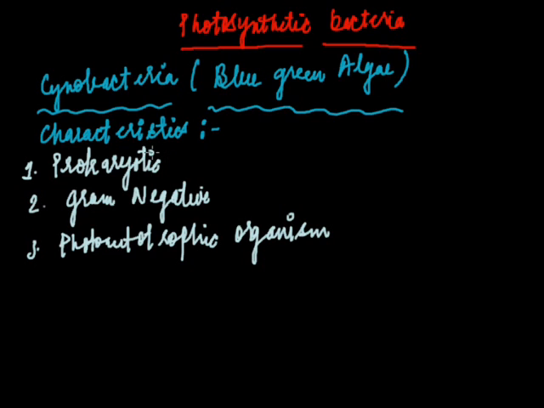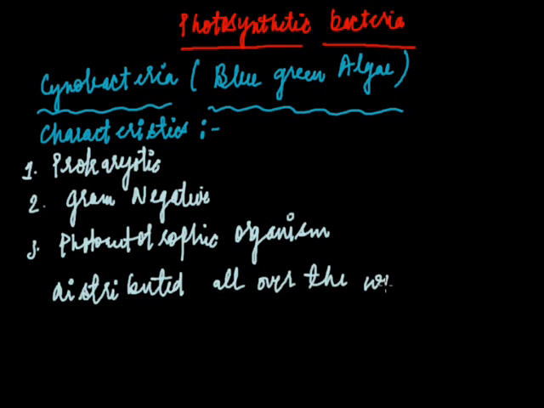So cyanobacteria, commonly known as blue-green algae, are prokaryotic, gram-negative, photoautotrophic organisms, and they are distributed all over the world. Let me tell you that the word cyanobacteria is a Greek word.